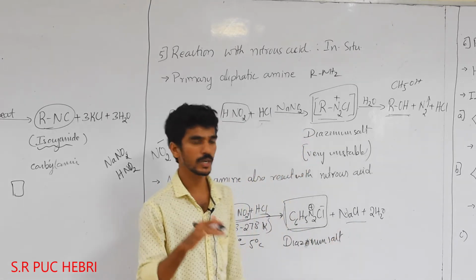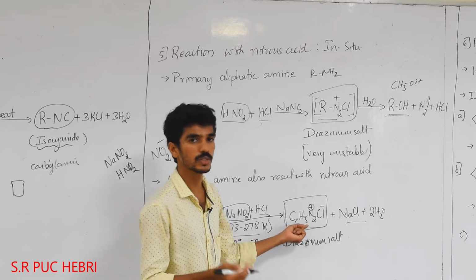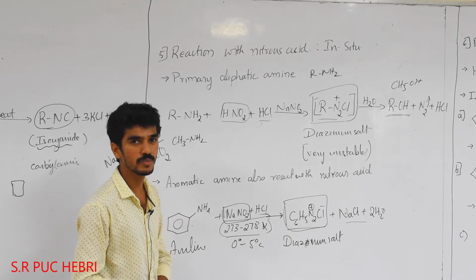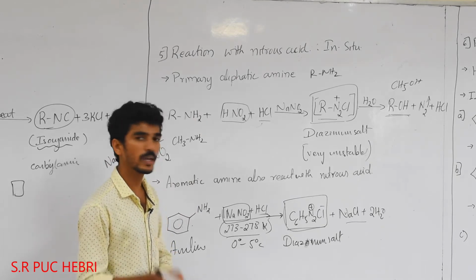If you want nitrogen also, it will give nitrogen. Both these reactions are in situ reactions. In situ means it reacts at the particular position.